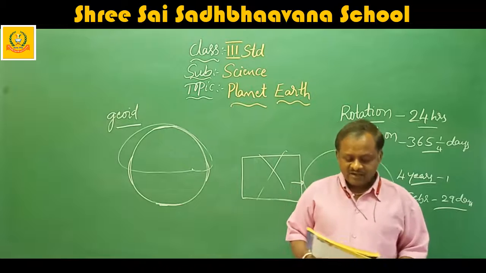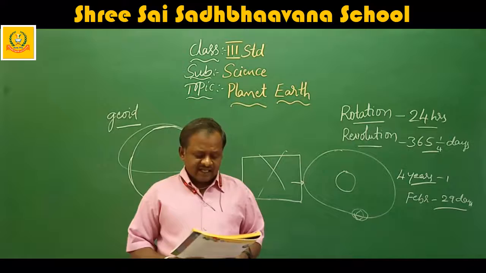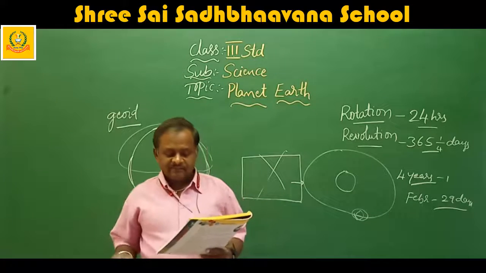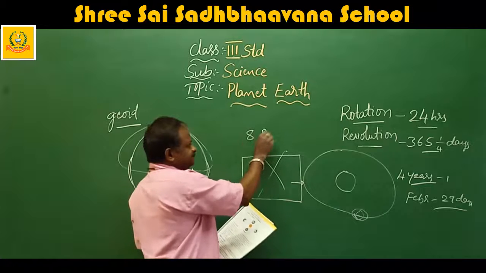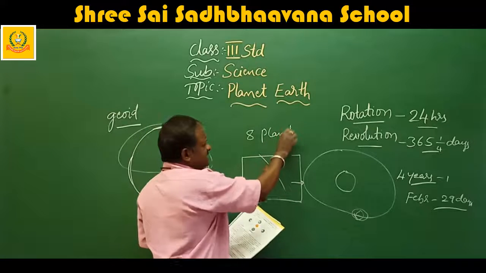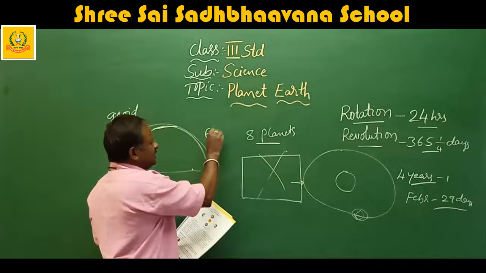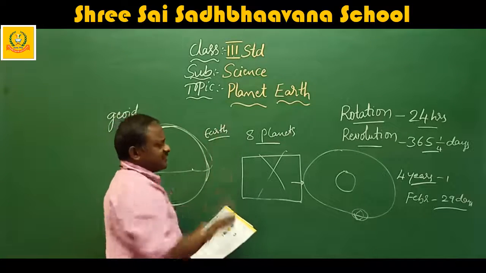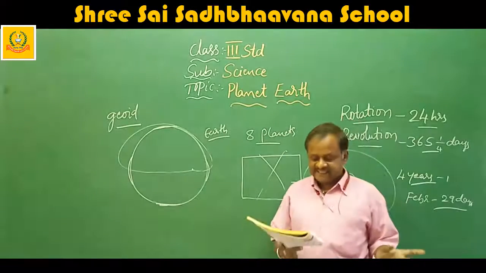Here in this paragraph, they explained how life exists on the earth. The earth is the only planet in the solar system which supports life. You know very well, 8 planets are there. Among those planets, only on the earth does life exist.